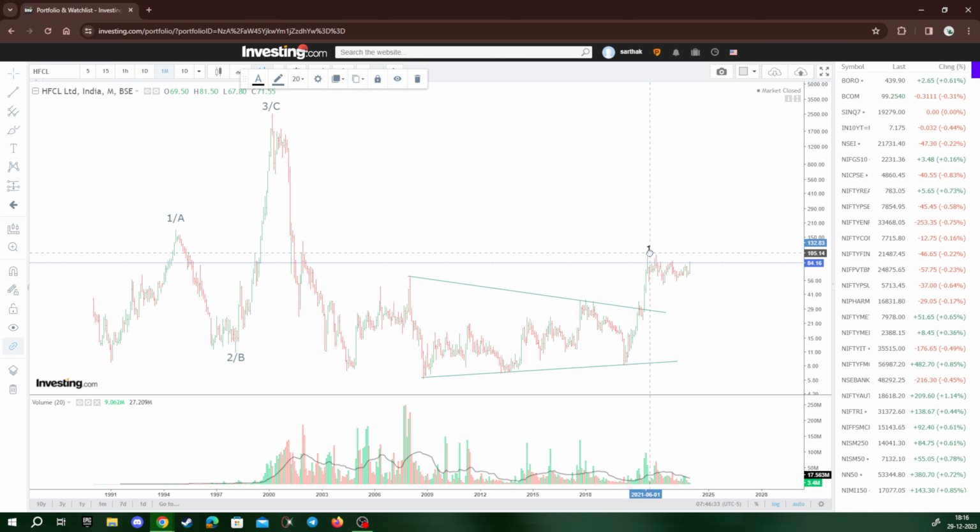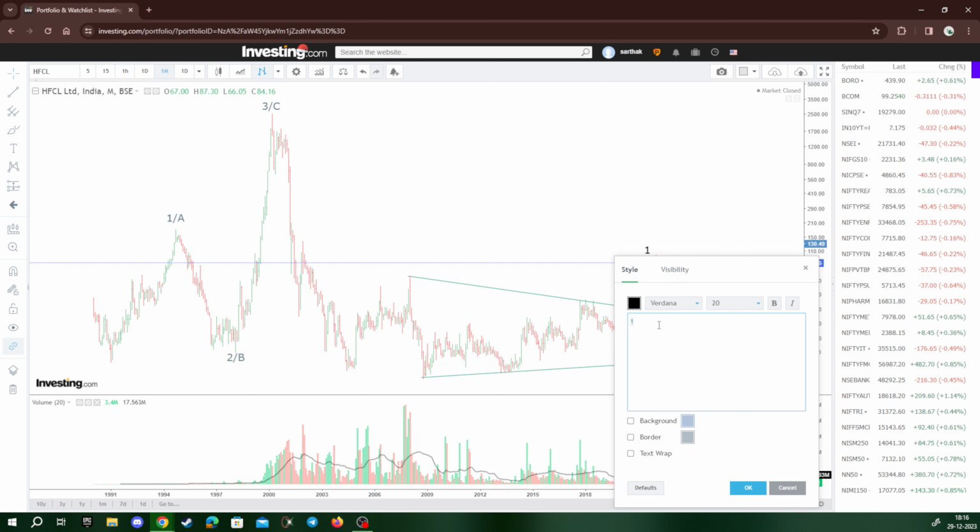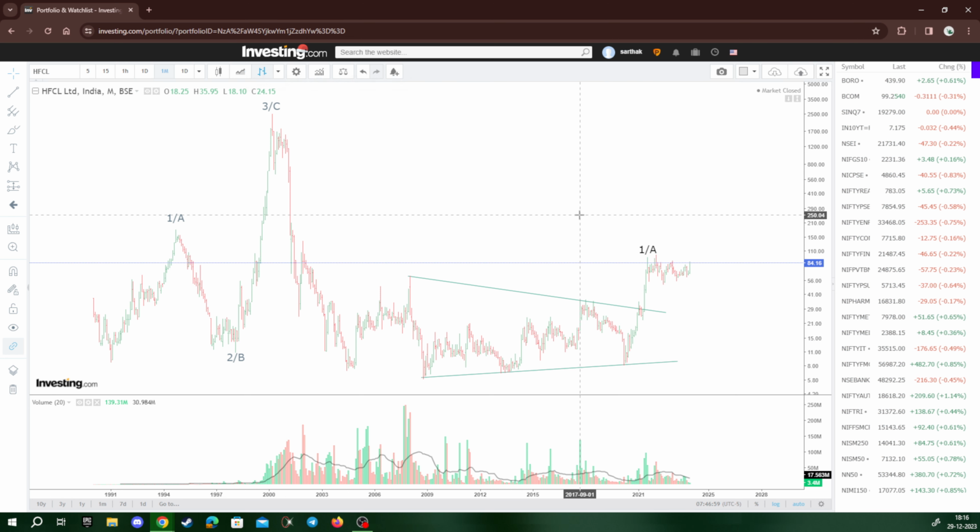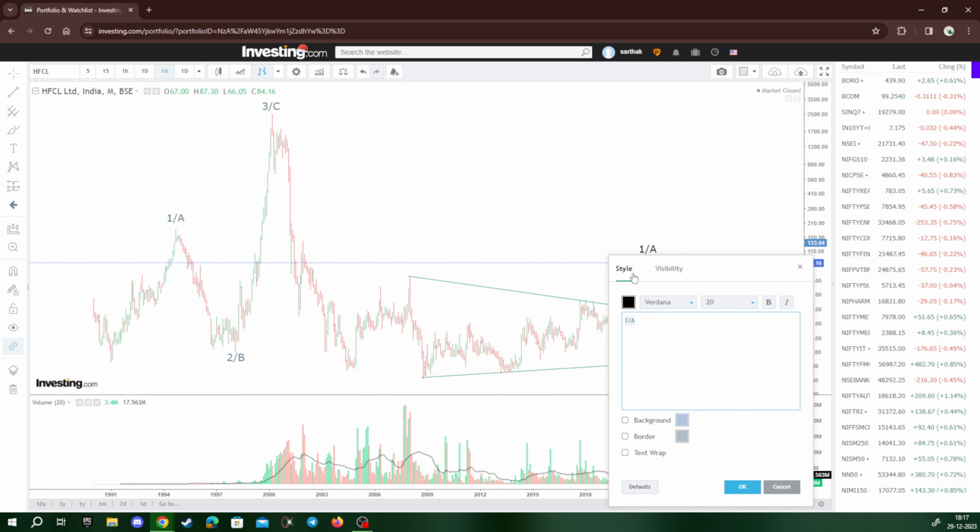If we were in 1994, I would have labeled this as wave 1, but looking at the changes the stock has gone through and the kind of alternations that I could see in the stock, I can label this as wave 1 or wave A. But on the higher side I would be more focused on the probability that this is wave 1 after this kind of move, and after the kind of things that have been developing in the 5G space and optical fiber space.